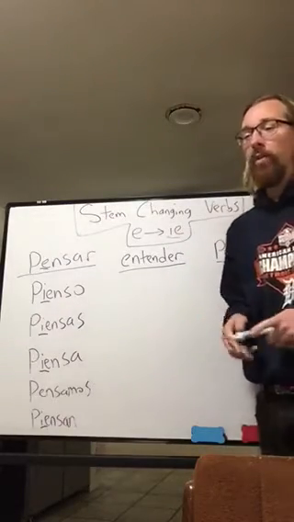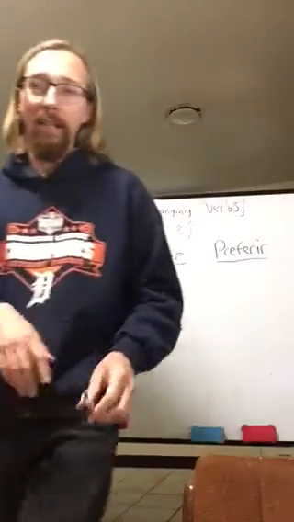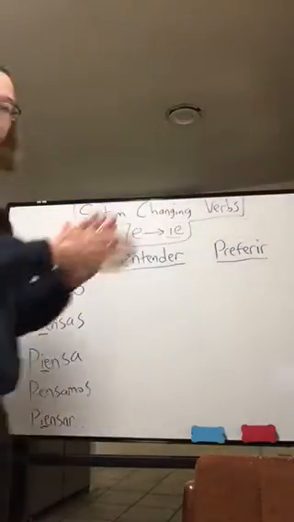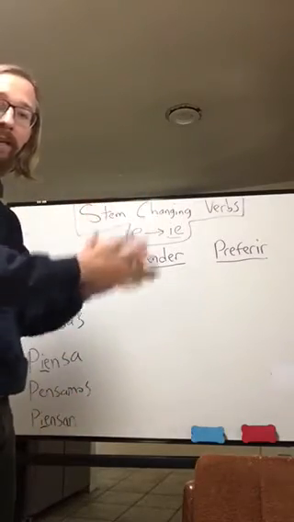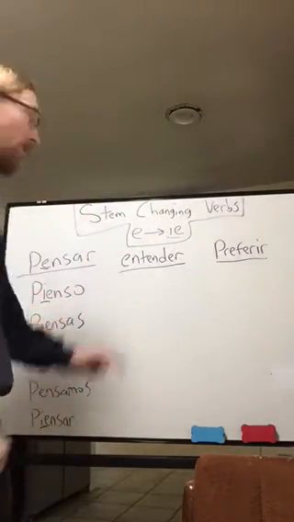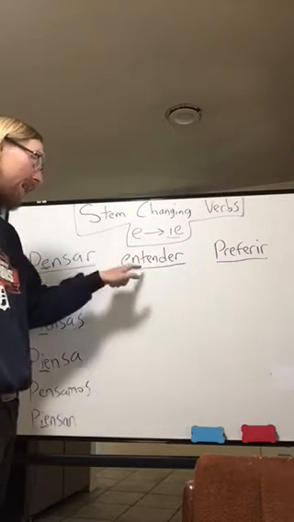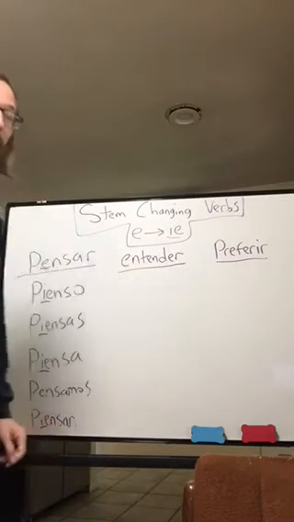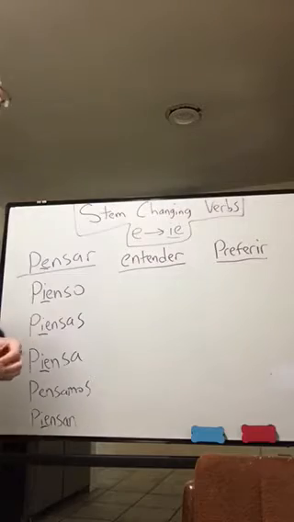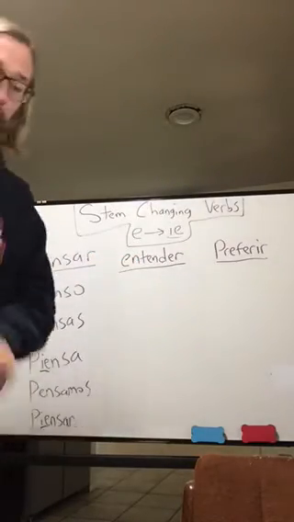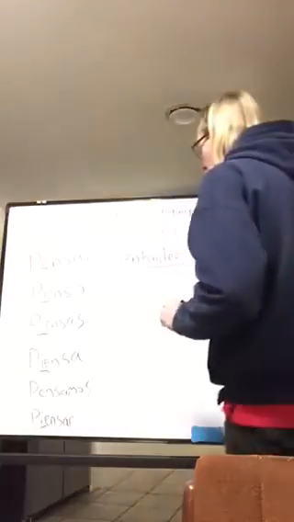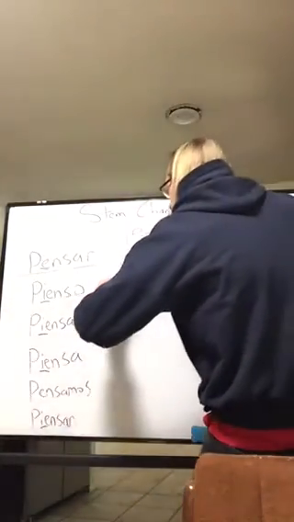Well, the rule is that you always stem change the second to last syllable. Alright? Entender. There are 3 syllables in entender. The second to last syllable is ten, and ten contains an E. So remember, you always stem change the E that is within the second to last syllable. So that means that the yo form of entender is entiendo.